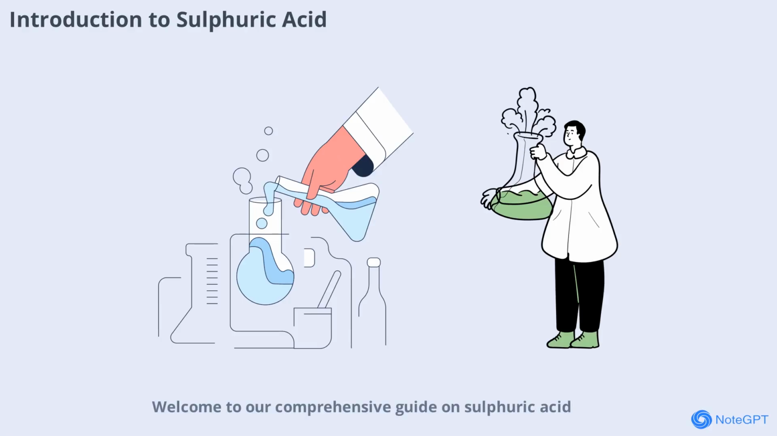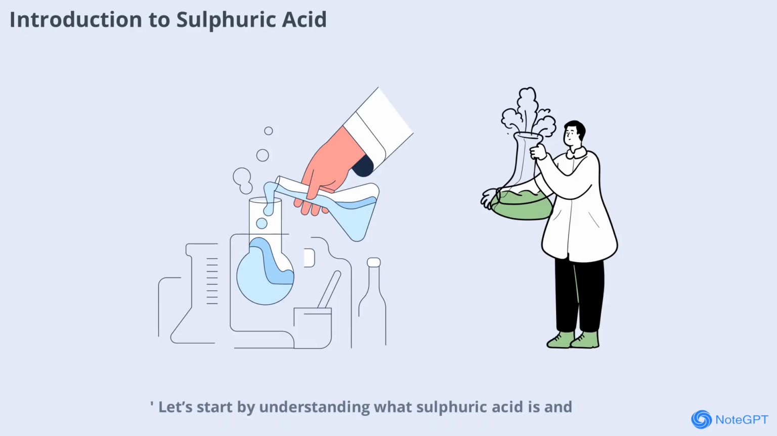Welcome to our comprehensive guide on sulfuric acid, one of the most important industrial chemicals in the world. In this video, we'll explore everything you need to know about sulfuric acid for your ICSE Class 10 chemistry syllabus. From its discovery to its wide range of uses, we'll break down each concept in a clear and engaging way. Whether you're preparing for exams or just curious about chemistry, this journey will help you understand why sulfuric acid is often called the king of chemicals.